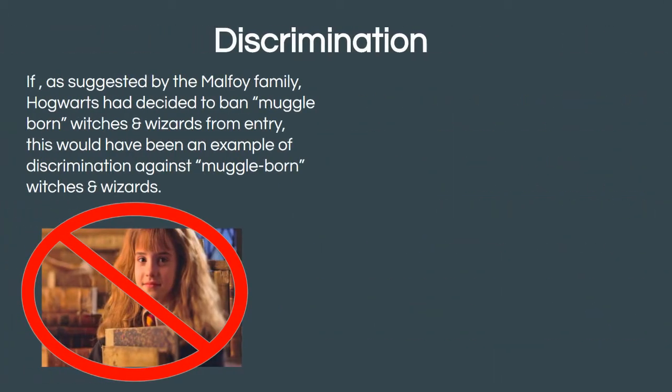In Harry Potter's world, if Hogwarts, the school, had followed the Malfoy family's suggestion and banned Muggle-born witches and wizards from entry, Hermione could not have gone to Hogwarts, and this would have been an example of discrimination against Muggle-born witches and wizards.